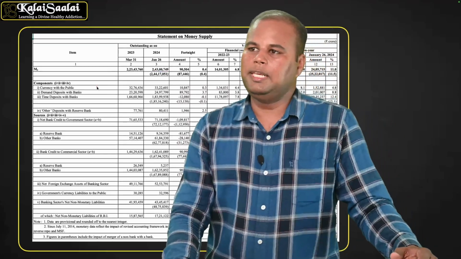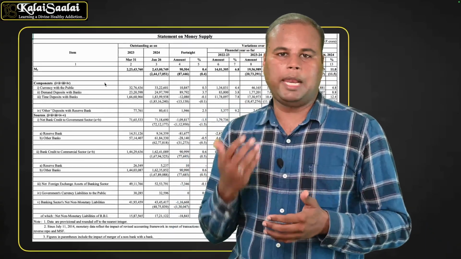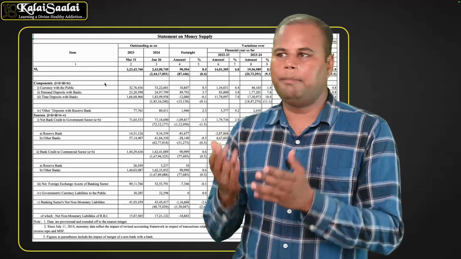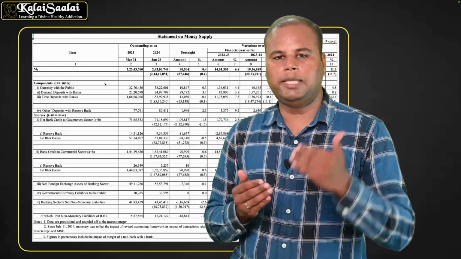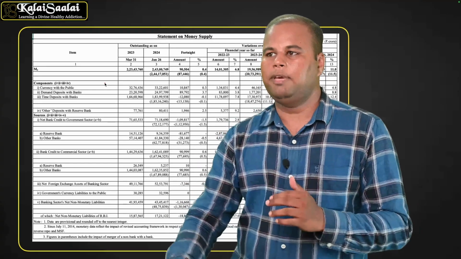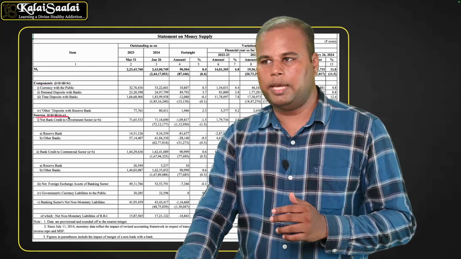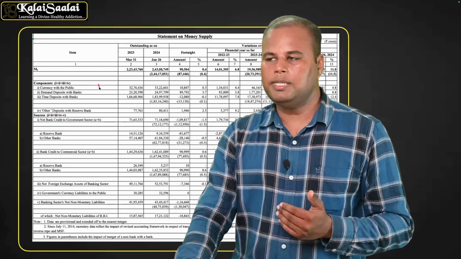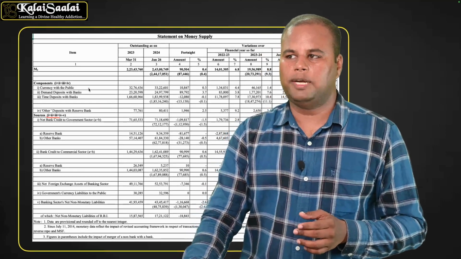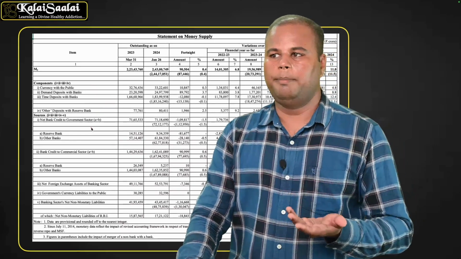So if we see the component side of M3, this M3 is extracted from the balance sheet of RBI and the banking sectors. This M3 also works like a balance sheet. That means in a balance sheet, the liability side and the asset side will be equal. Likewise, in M3 also, the component side and the sources side both will be equal. Component side we have already seen, and the sources side. Source means how the funds here are used by the banking sector.